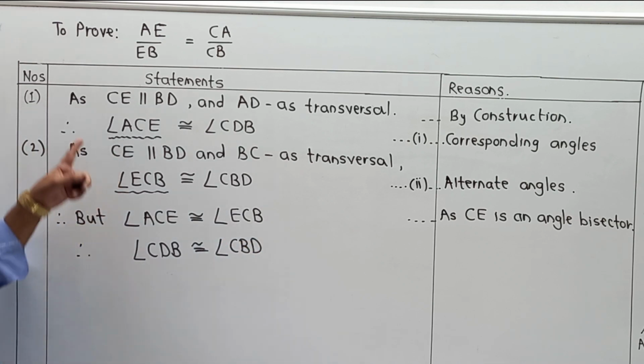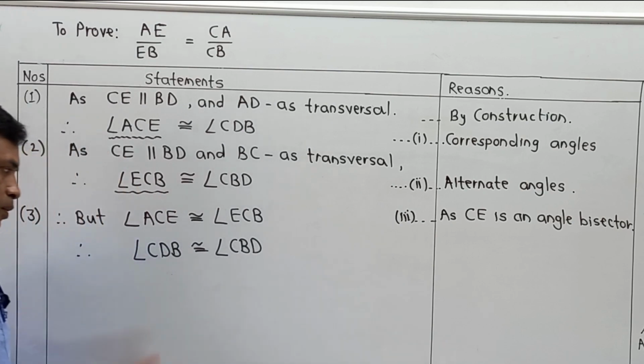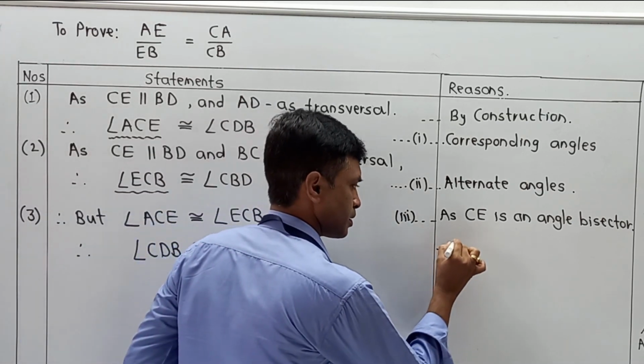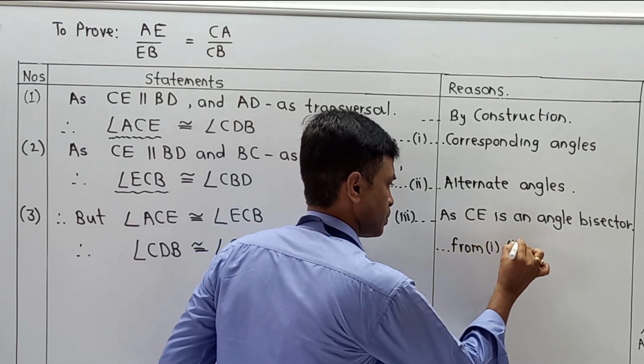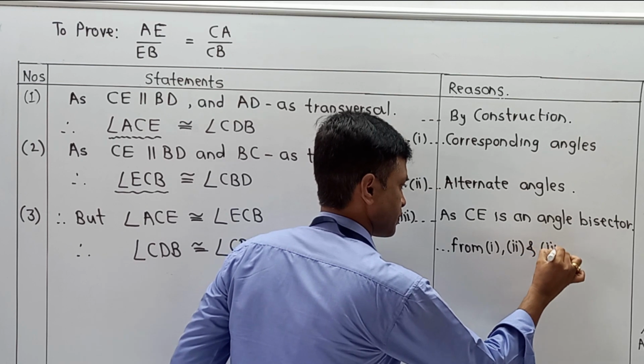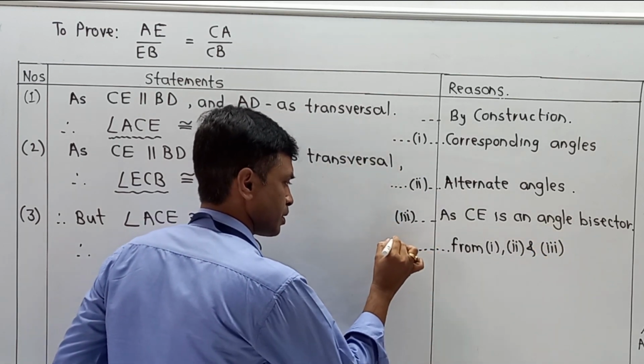We get this from 1 and 2, and I am going to give this part as 3. So you are able to get a conclusion from 1, 2 and 3, and I'm going to give this equation as equation number 4.